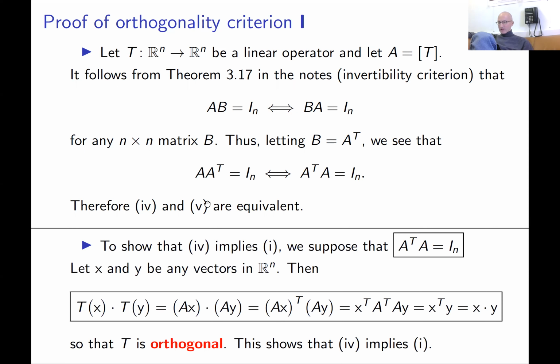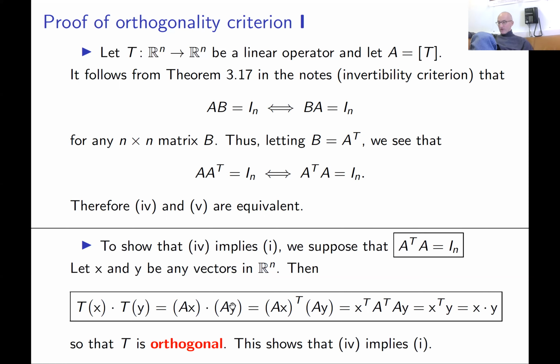For example, let us prove that condition 4 implies 1. Condition 4 is A transpose times A is identity. We want to show that the corresponding linear operator is an orthogonal transformation. How to do this? By definition, we assume that matrix A satisfies A transpose times A is identity, and we have to check that T of x dot T of y is the same as x dot y for every two vectors x and y in Rn. You just check this by definition.